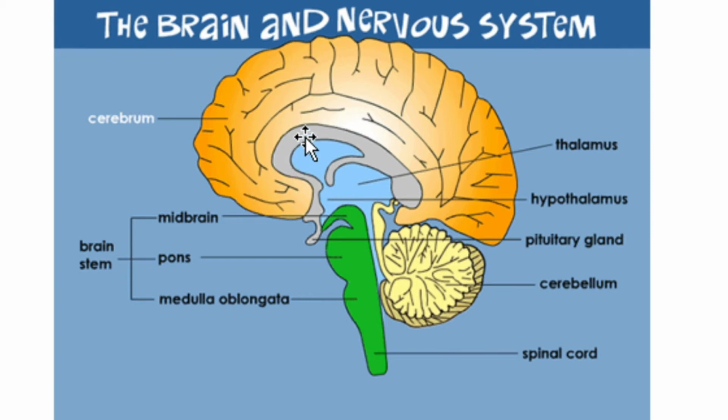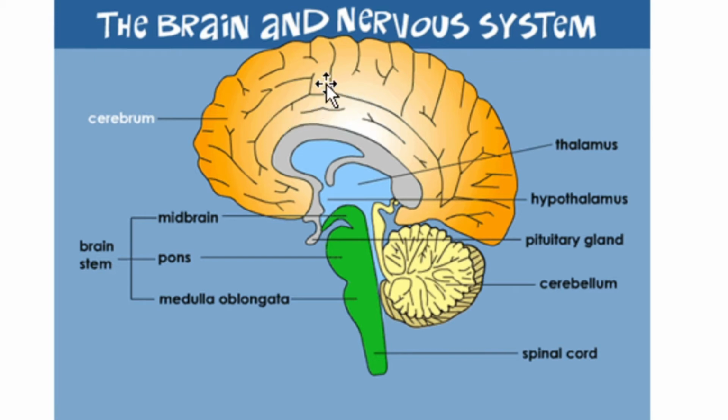It has a lot of foldings, convolutions and fissures. What are fissures? Deep foldings are called fissures. In order to accommodate the maximum number of neurons, they are highly folded, and that increases its efficiency.